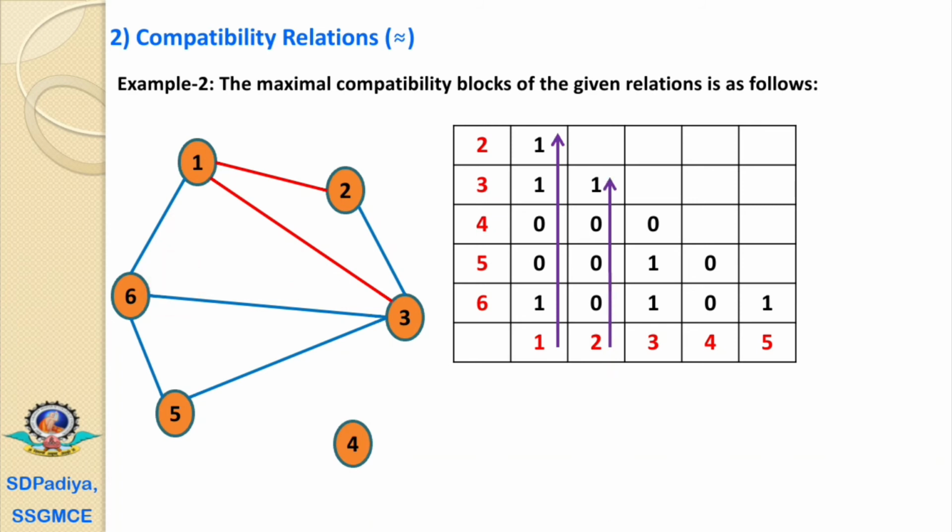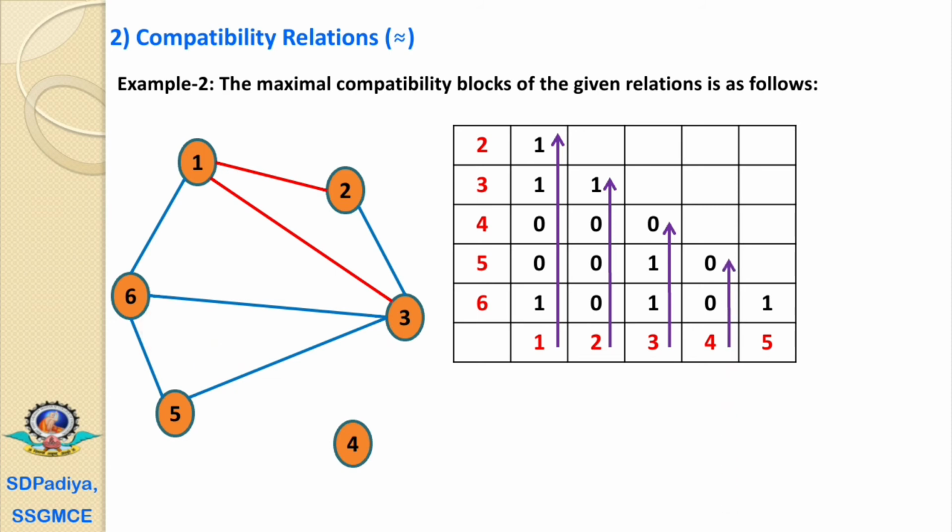Next, 2 has a relation with 3. Then 2, 3, it is already covered in the first compatibility block. That's why we'll avoid this. The next is 3 has a relation with 5 and 6. That is, 3 has a relation with 5, 6, and it is one complete polygon. That's why your third compatibility block will be 3, 5, 6.